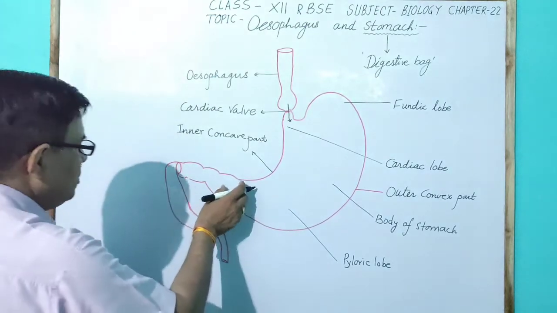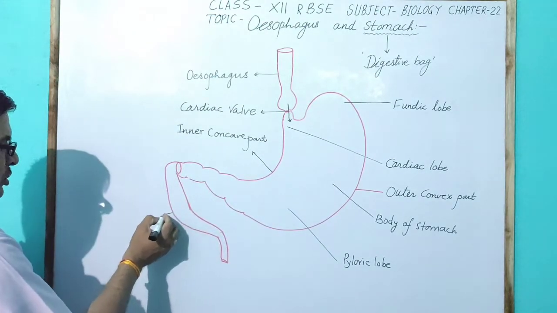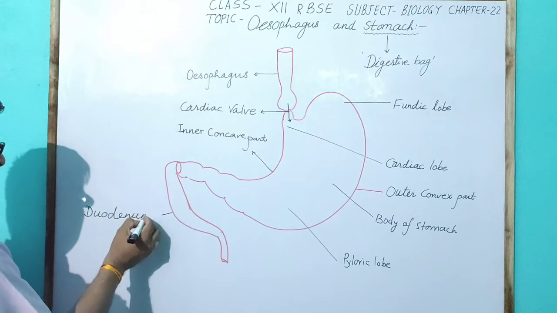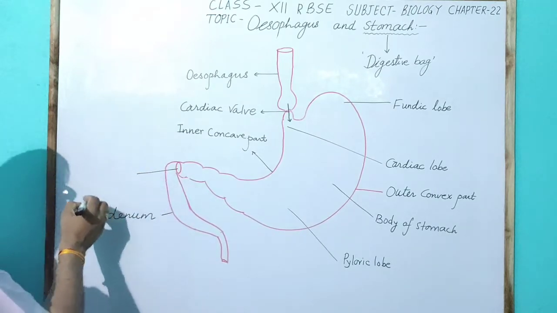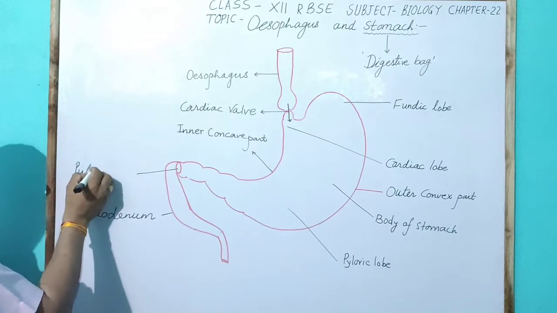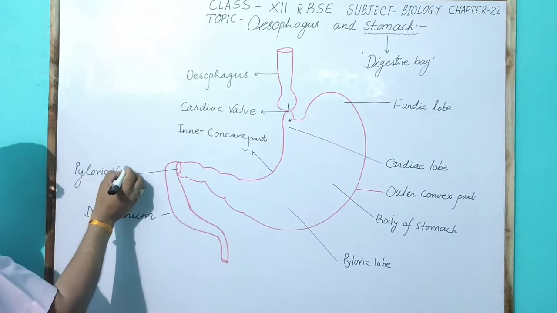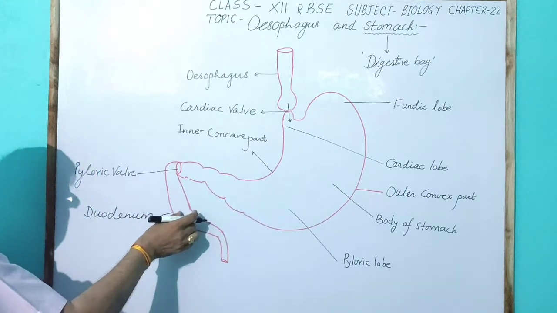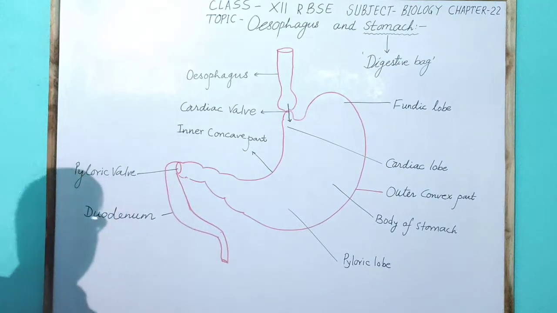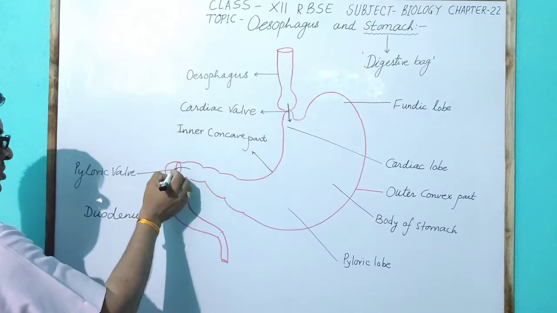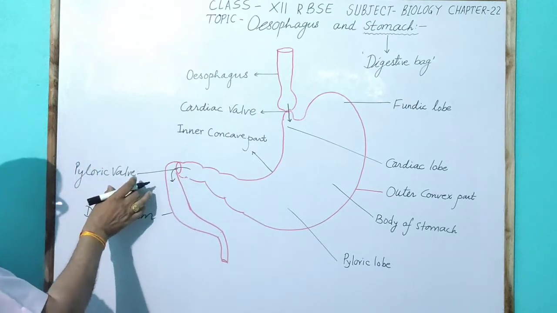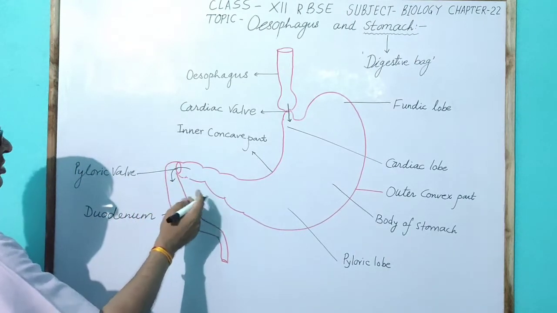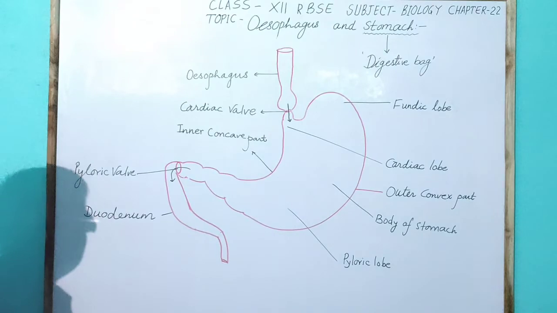The pyloric lobe opens in the duodenum part by the help of the pyloric valve. The pyloric valve is present between the stomach and the duodenum. Here, food enters from the stomach into the duodenum through the pyloric valve, as the valve opens suddenly and food enters the duodenum part.